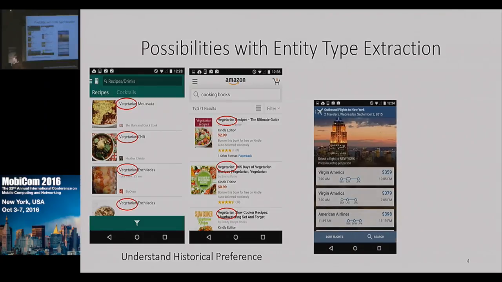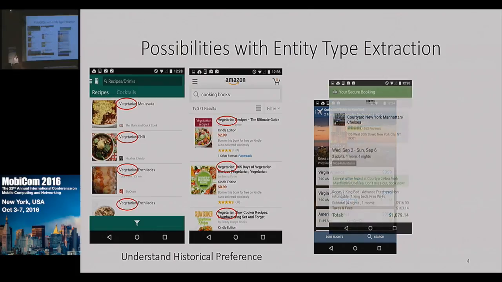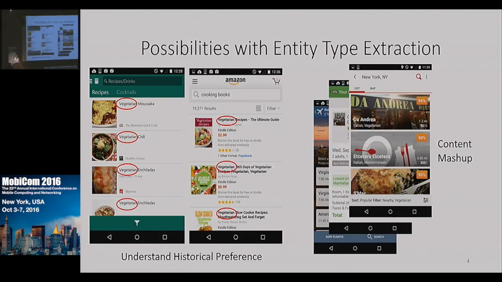As another quick example of the power of entity type extraction, say that Alice is booking a trip to New York. She will obviously search for some flights, maybe book a hotel, and then search for some restaurants. Now, a system that understands these entity types will be able to extract all of this relevant information from these screens directly and create a trip itinerary automatically, as opposed to Alice manually copying all of this information into a document, for example. So this is very exciting technology. It has a lot of potential.